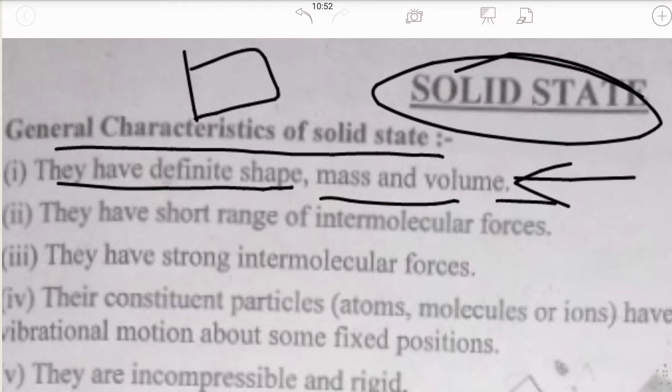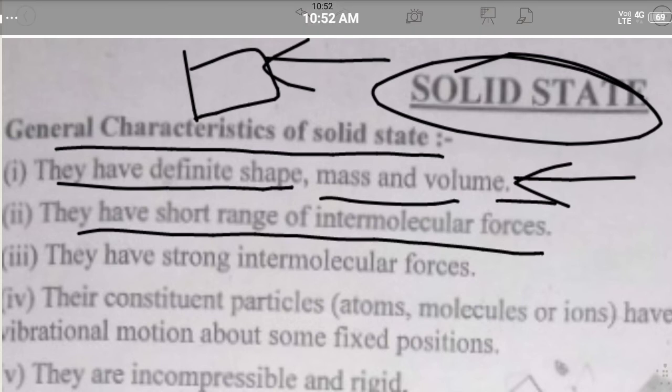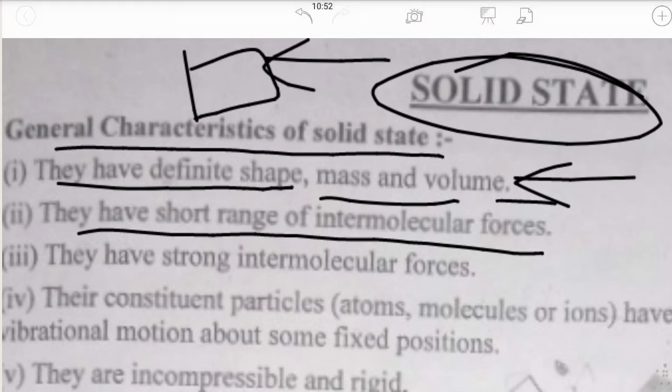Have you ever thought about why they do not change their shape, mass and volume? This is the reason: they have a short range of intermolecular forces. The particles of a solid are very closely packed and tightly bonded to each other.